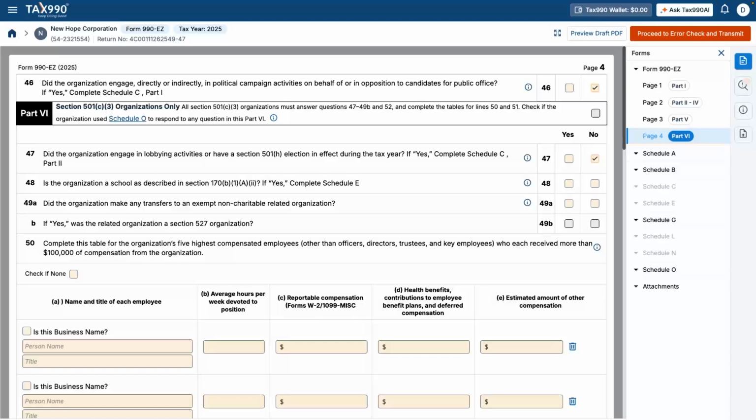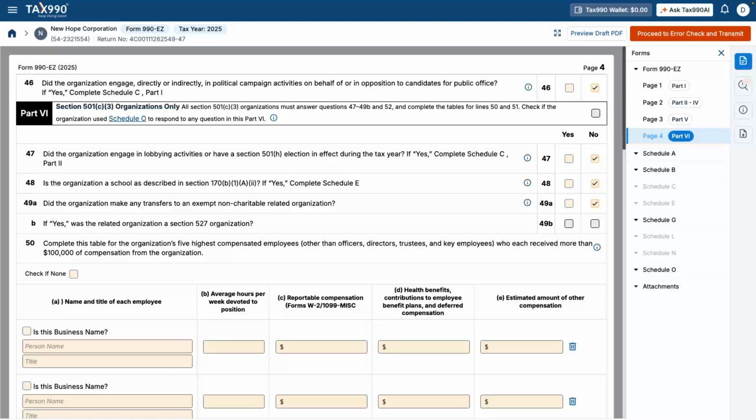Line 47, Lobbying Activities. This question asks whether the organization engaged in lobbying activities or has a 501(h) election in effect. Lobbying includes attempts to influence legislation. If yes, Schedule C Part 2 must be completed. If no, no additional reporting is required. Line 48, School Status. This asks whether the organization operates as a school under IRS rules. This applies to organizations with formal instruction, curriculum, and faculty and enrolled students. If yes, Schedule E must be completed.